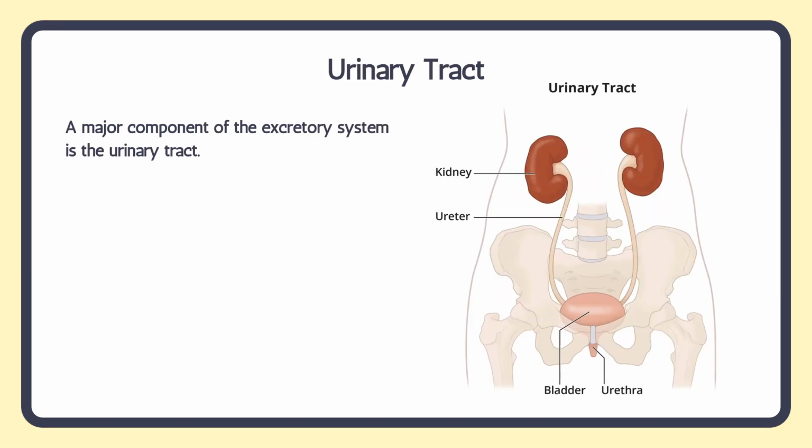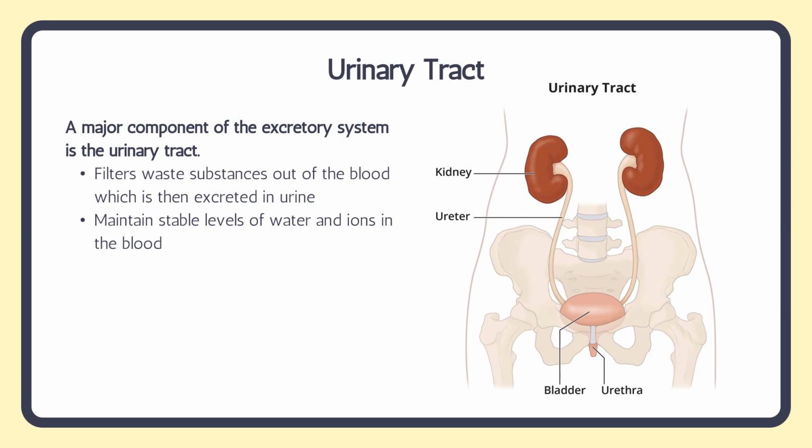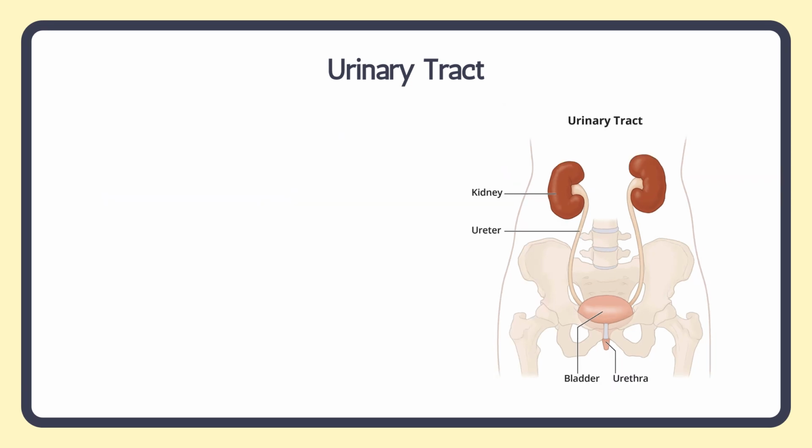One of the major components of the excretory system is the urinary tract, and this is what filters waste substances out of the blood, which is then excreted in urine. It also helps maintain stable levels of water and ions in the blood. So if you think back to when I said that the main purpose of the excretory system was to get rid of waste as well as regulate water loss, this is what the urinary tract does, in particular the kidneys, which we'll look at in just a second.